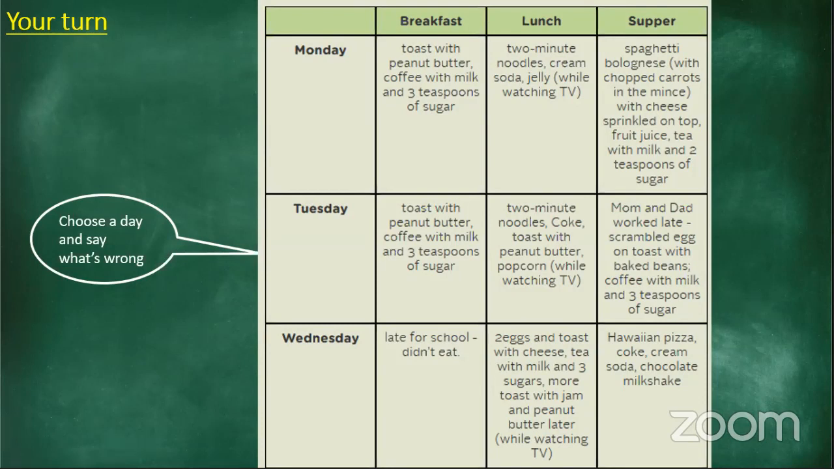Now, I want you to choose a day and tell me what was wrong about that day. What was unhealthy about what they ate? All right, what could they have maybe eaten instead of that? So choose a day, tell me what was unhealthy.